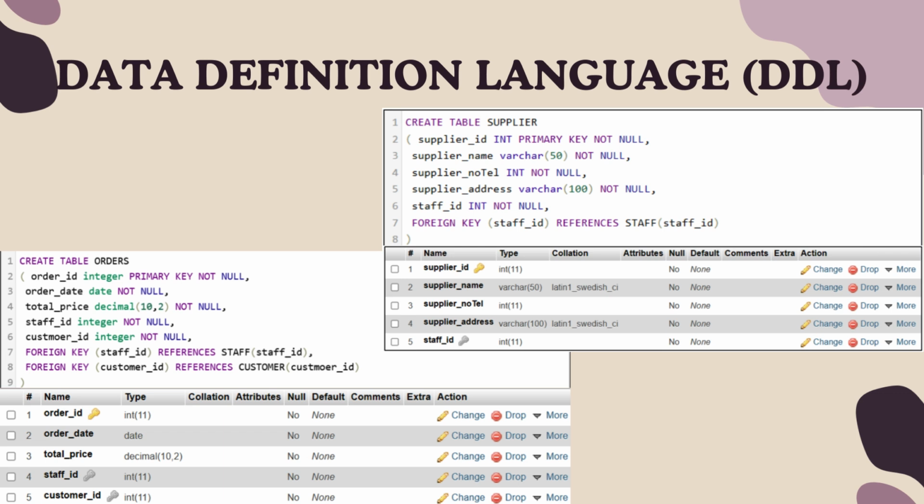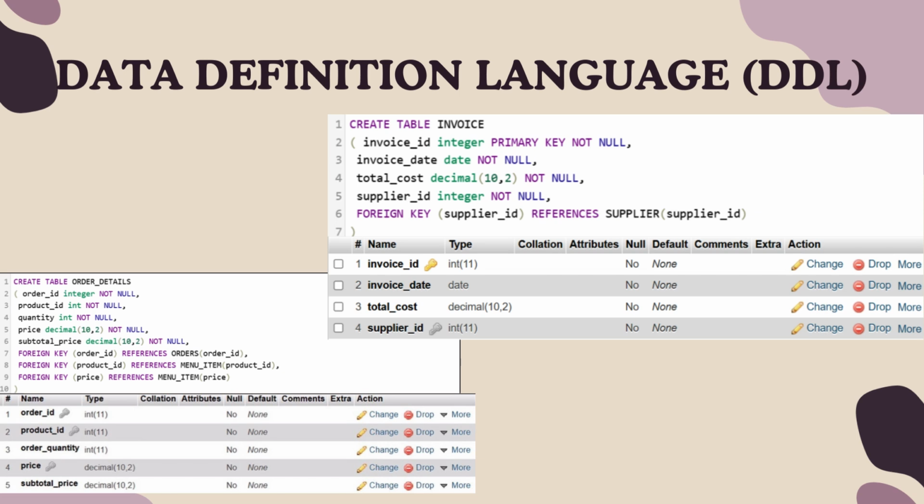Next, we create a table for orders which has order ID as the primary key, order date, and total price as the attribute, and we derive staff ID and customer ID from the table staff and customer as foreign keys. Next, for table invoice, we use invoice ID as the primary key, invoice date, total cost as the attribute, and we derive supplier ID from table supplier as a foreign key.